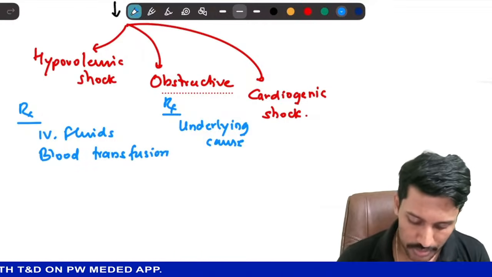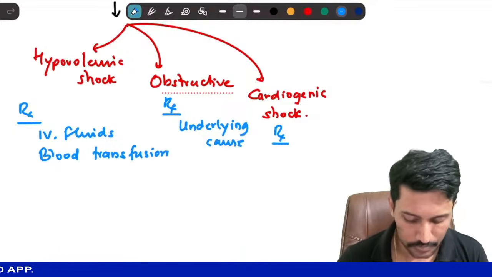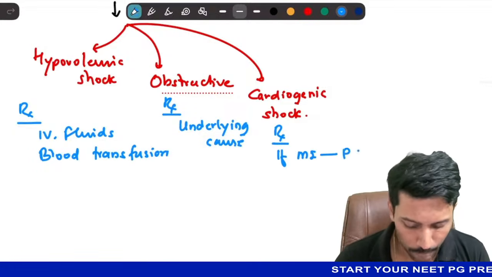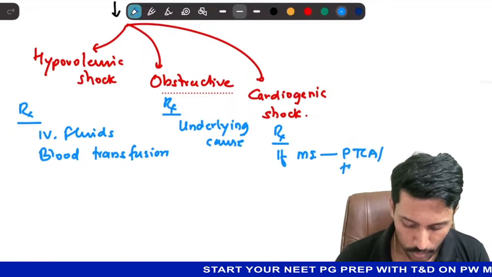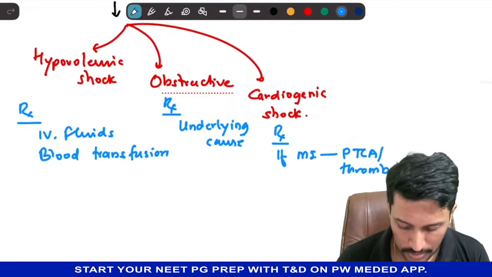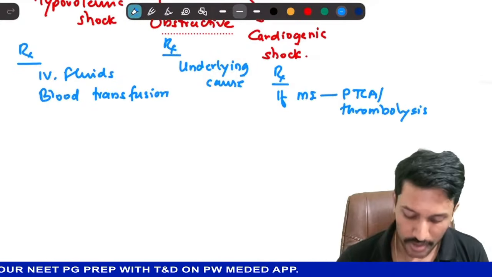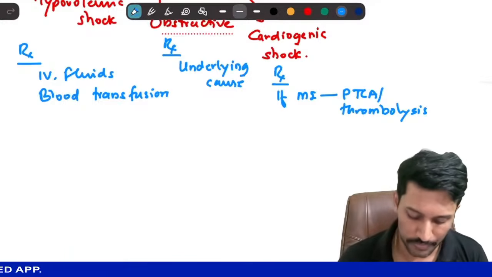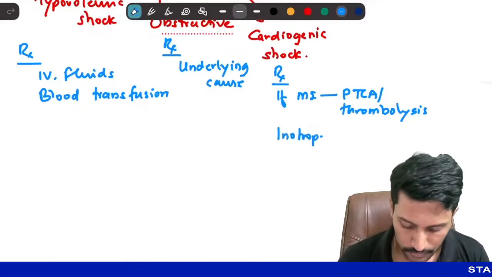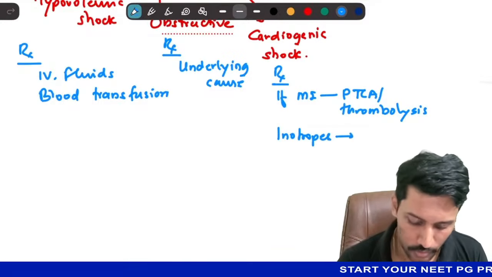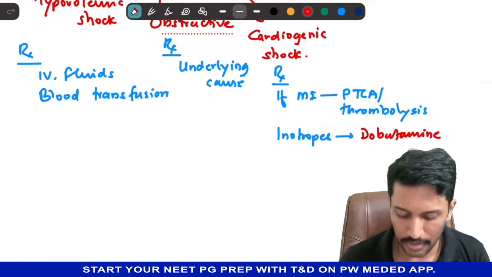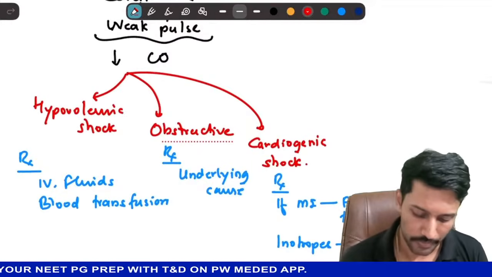And if it is cardiogenic shock, how do I treat? If it is MI, then we have to go for PTCA or angioplasty or a thrombolysis, that is revascularization. And we can give inotropic agents, the ones that increase the force of contraction of the heart so that we can get better cardiac output. Inotropes. So what are the inotropes that we can use? An example I'm writing here is dopamine. Dopamine infusion can be started to get better cardiac output.